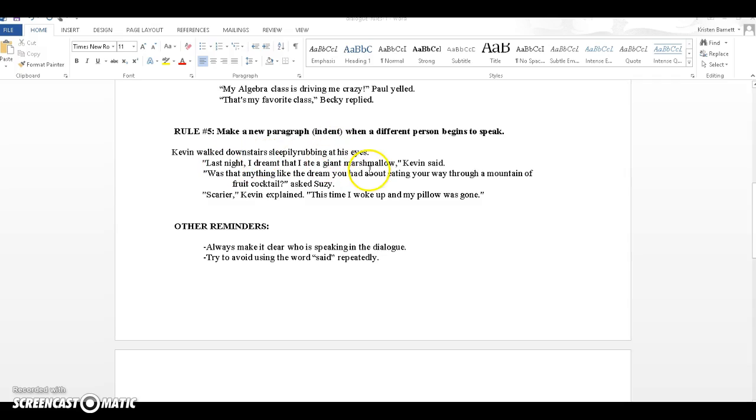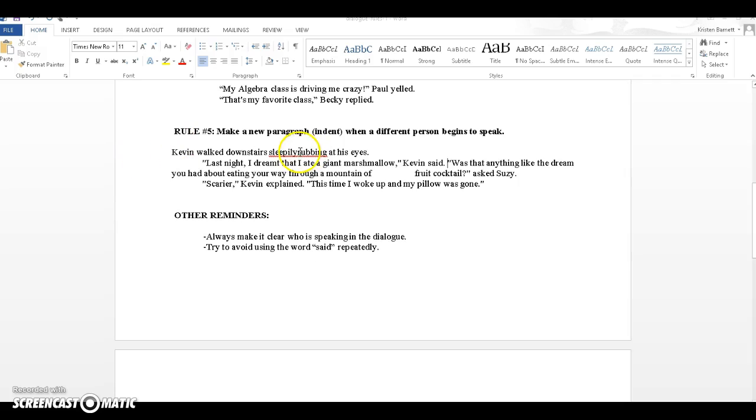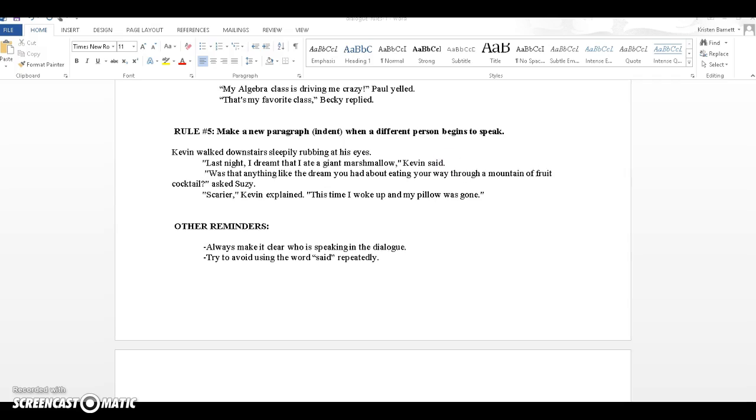Last night I dreamt that I ate a giant marshmallow, comma, Kevin said, period. So the end of that thought. Then a new thought. Was that anything like the dream you had about eating away through a mountain of fruit cocktail? Asked Susie. So if this was still Kevin talking, you could keep it on the same line because he continues his thought, but it's not. It's Susie. So you start a new paragraph.